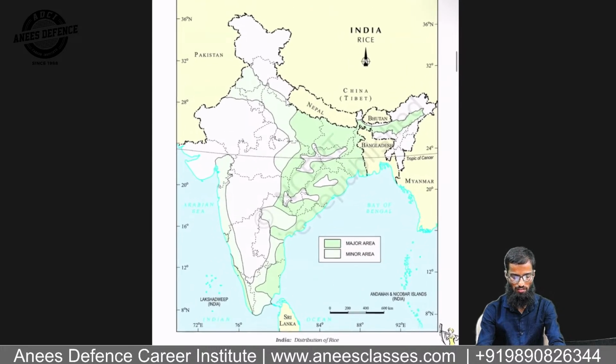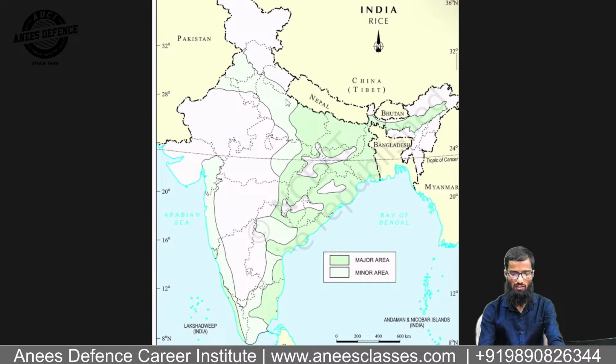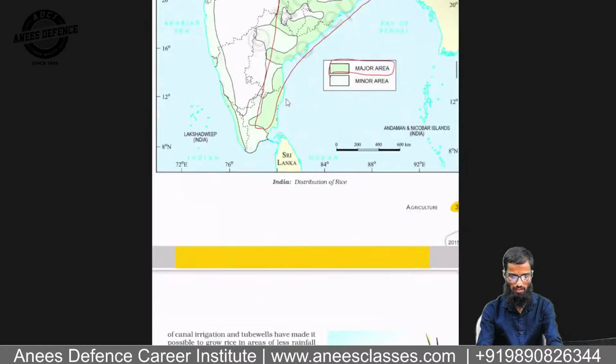You can see here. Okay, these are the areas, major area. ये पूरा यूपी, बिहार, this whole part, you have production of rice. You need to take the screenshot if possible. Okay, अब देखो कौन सा एरिया है.